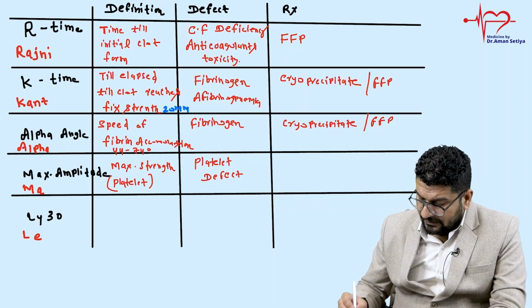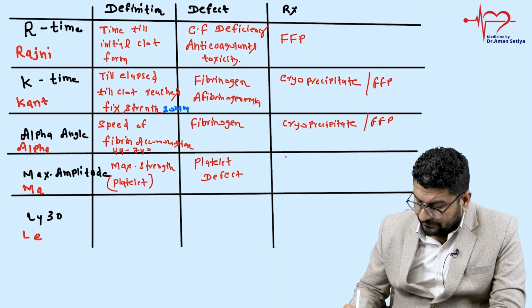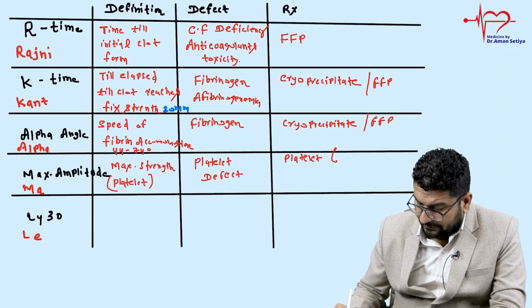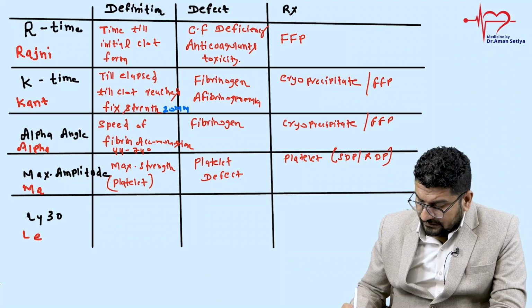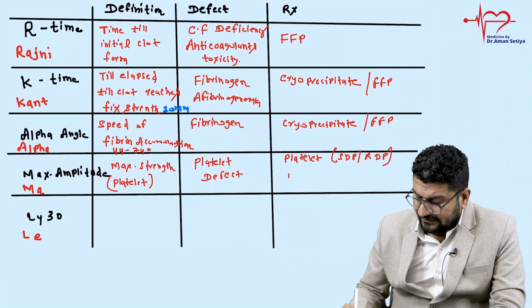This will be changed. So for treatment, what can we use? We can use platelets. So platelets in which form? We can use SDP, single donor platelets, or we can use RDP. Then here also we can use desmopressin.